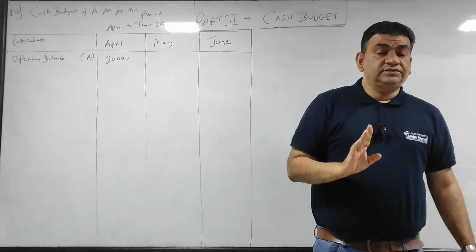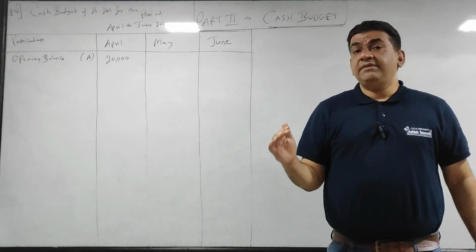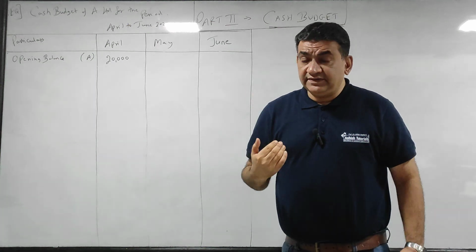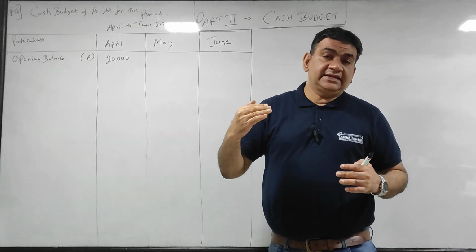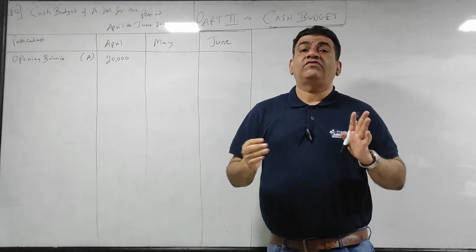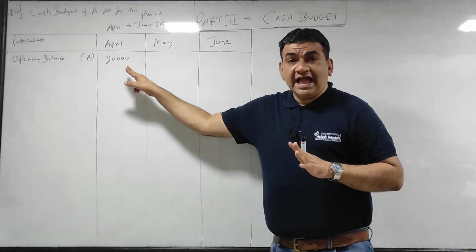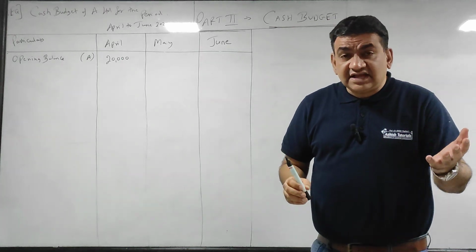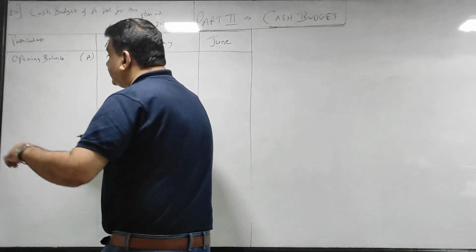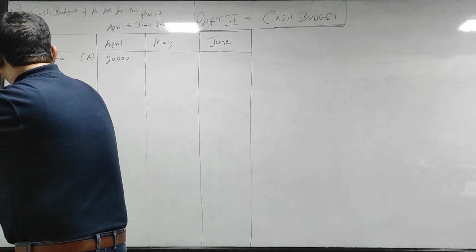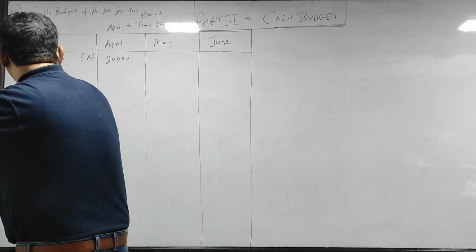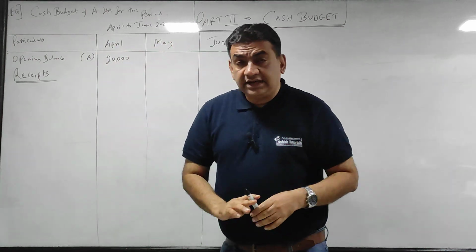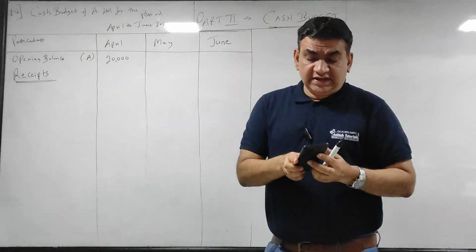Now listen, what I told you starting में, cash budget means मुझे forecast करना है what I have on the first day of the year, what I will be getting, what I will pay and what will remain. What I have on the first day आ गया, what I will be getting, पैसा कहां से आएगा. So कहां से आएगा, that is nothing but that is receipts. Now receipt मतलब money is coming in.